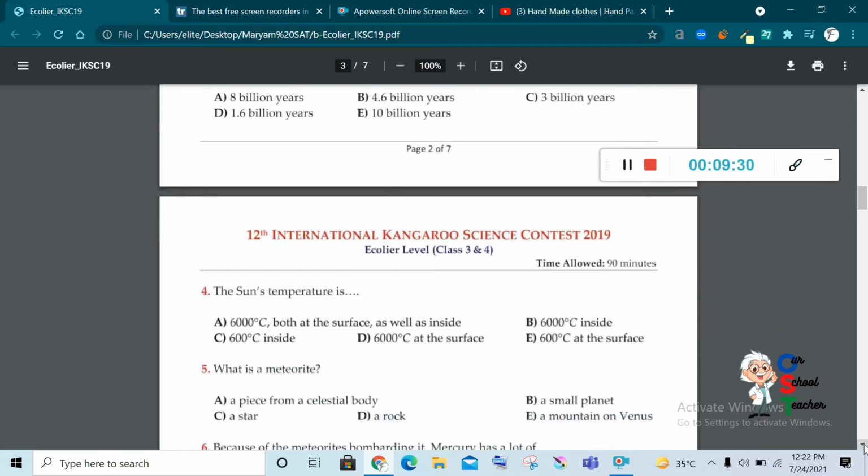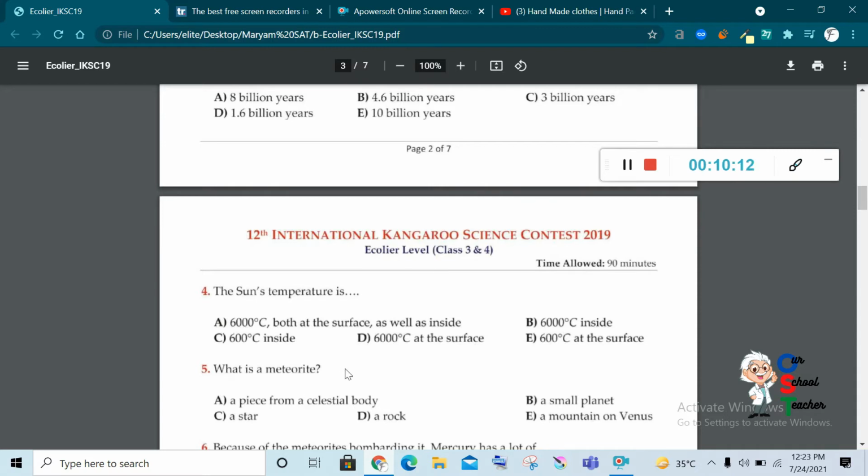The Sun's temperature is 6,000 centigrade both at the surface as well as inside. And we have seen in the para the temperature inside is a little bit different because different reactions are there and they are producing a lot of energy, so a lot of heat. So the inside temperature is very high compared to the surface. So A is wrong. Now B, 6,000 inside, no, it is more than 6,000 inside. 600, no. 6,000 at the surface, yes, this is correct. 600 at the surface, no. So D would be the best answer.